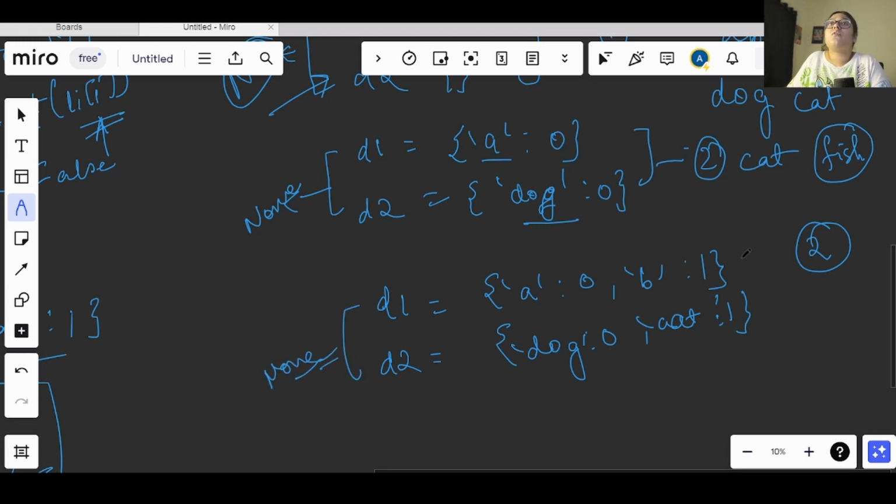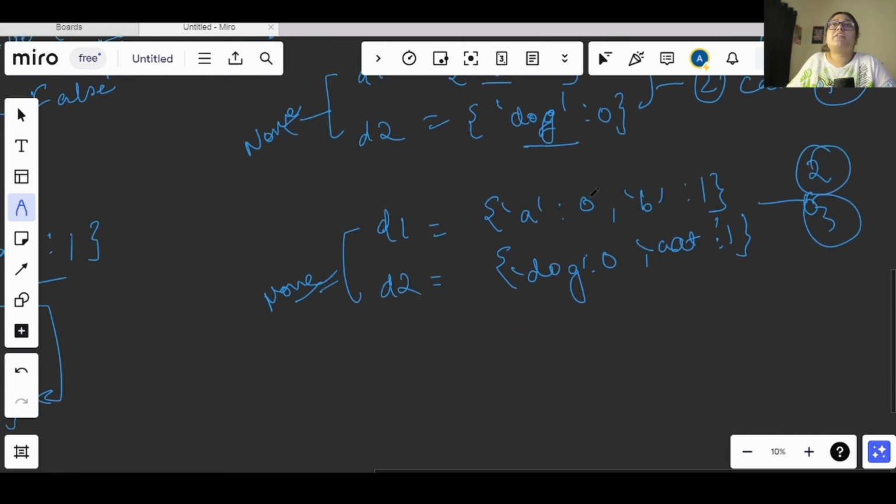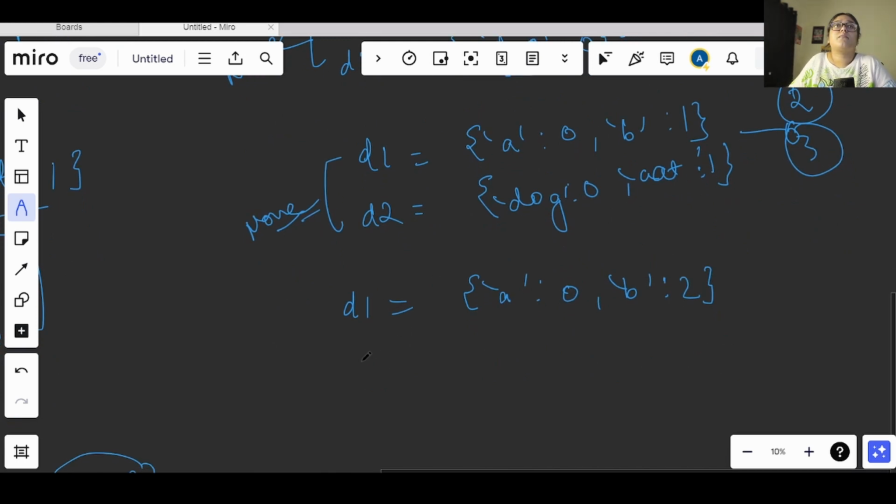This is the third time the condition will be checked. After this we will again be updating the values here. So according to that, our dictionary will become: a will remain as 0 and b will become 2, and in d2, dog will remain as 0 and cat will become 2, right?